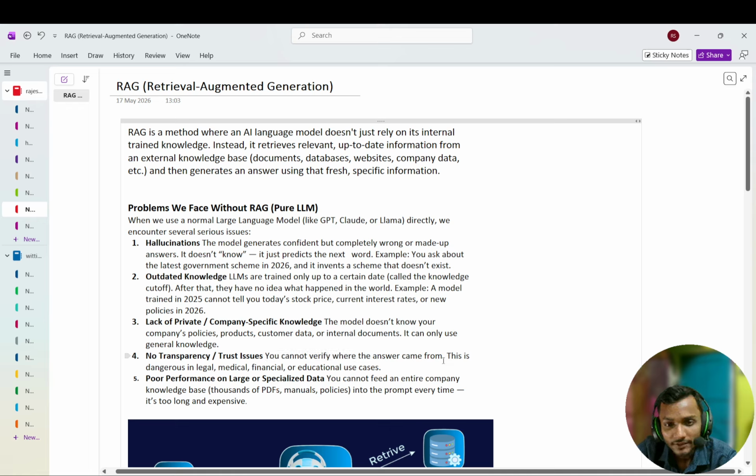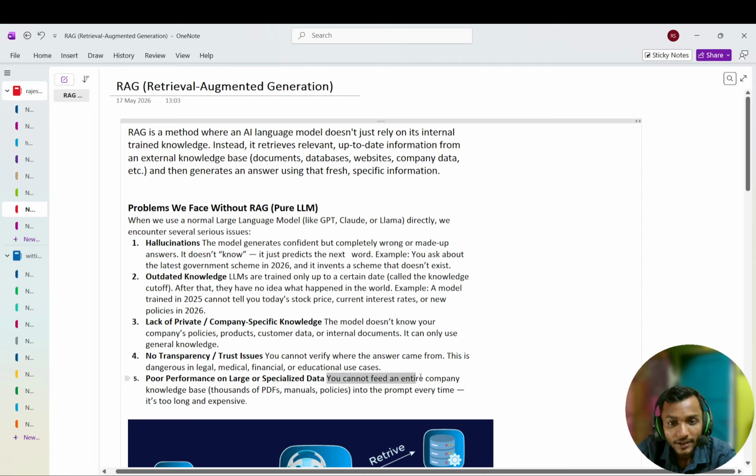We don't know where the answer comes from, and this is dangerous in legal, medical, financial, and educational use cases, because you don't know the source. When the LLM gives you an answer, you have to believe it. That is a problem. Poor performance on large or specialized data.